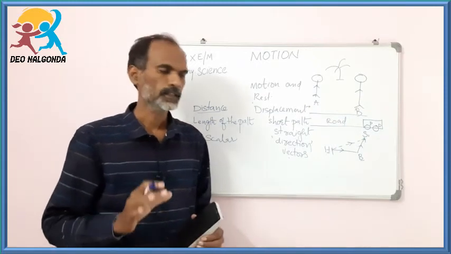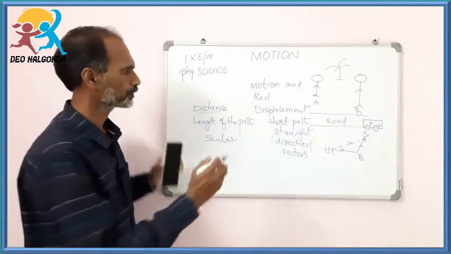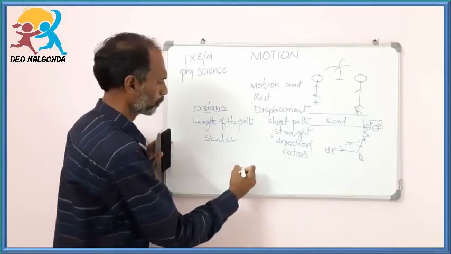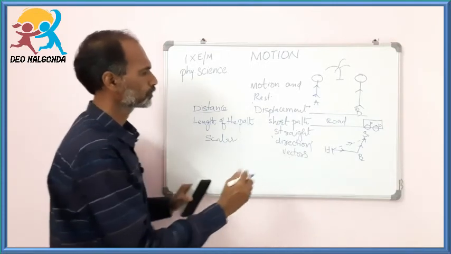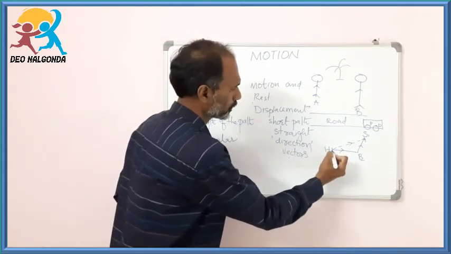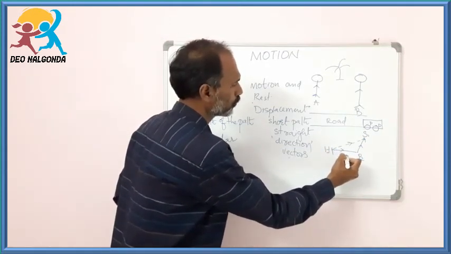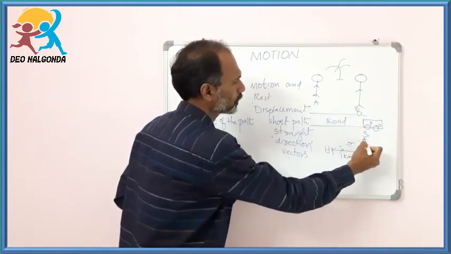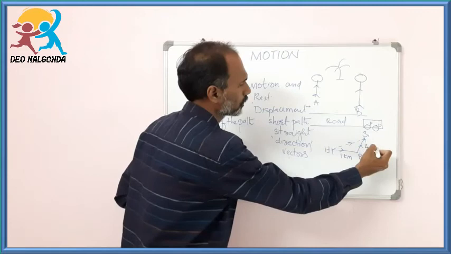Okay, for example, I'll tell you, suppose you have started from house to bus stand which is 1 kilometer, and bus stand to school is 4 kilometers.